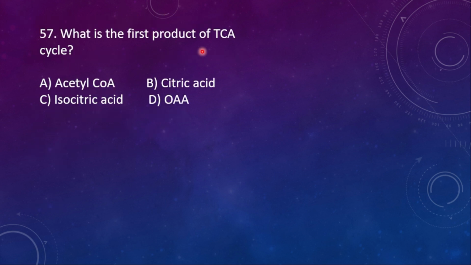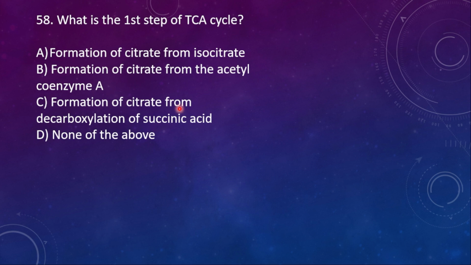57. What is the first product of the TCA cycle? A, acetyl CoA, B, citric acid, C, isocitric acid, D, OAA, oxaloacetic acid. Here the right option is B, citric acid. 58.